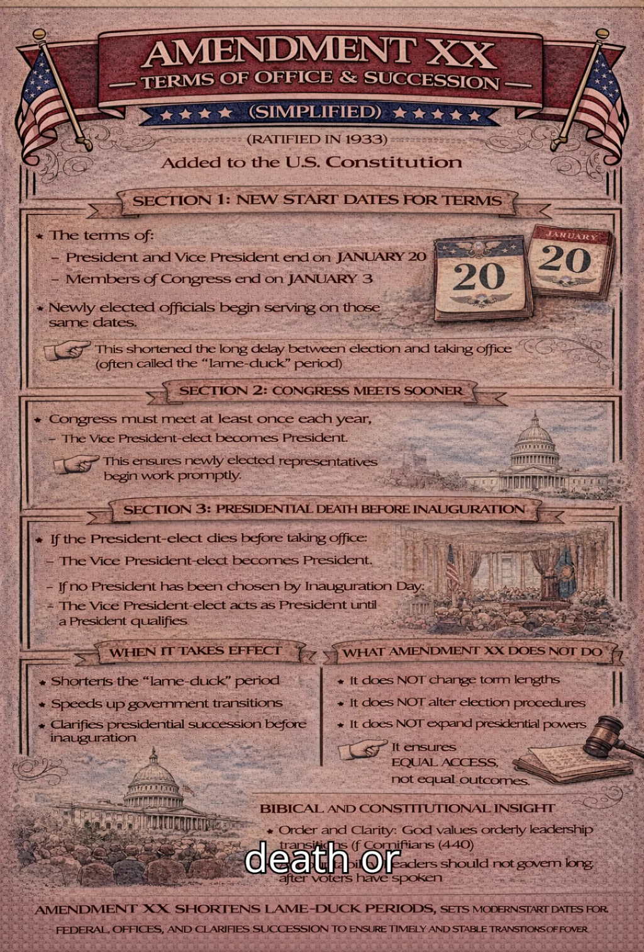Section 4. Death or failure to qualify. Congress may set rules for what happens if a president-elect or vice president-elect dies or fails to qualify before taking office. This prevents leadership gaps during transitions. Section 5. When it takes effect. The amendment took effect on October 15, 1933.